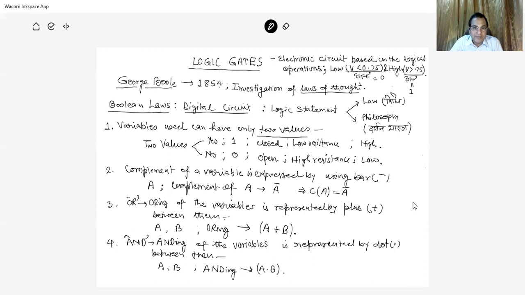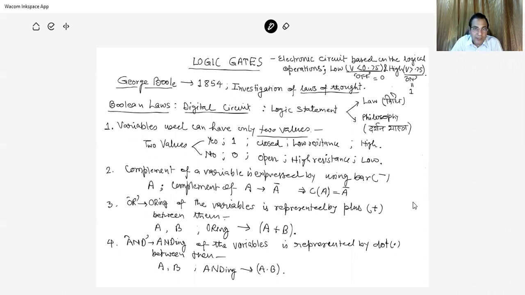The first law is that variables can have only two values, either yes or no. Now it is 1 if yes and 0 is no. The 1 is termed closed, low resistance or high state. 0 is termed open state, high resistance or low state.